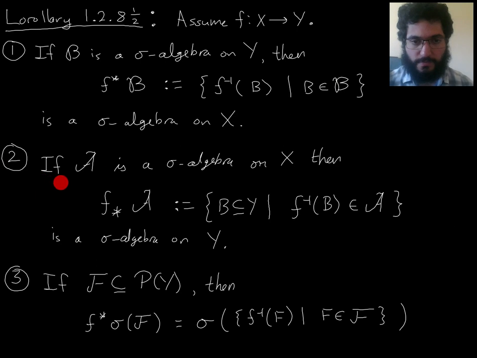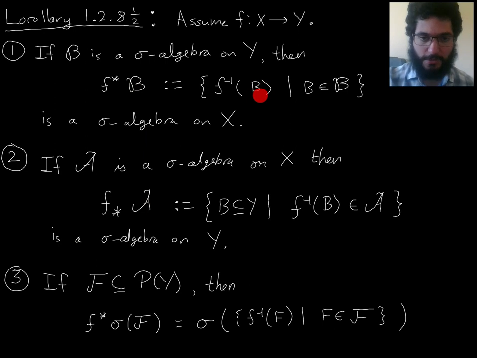Then part two, where I'm calling this one up here the pullback of a sigma algebra on Y, this here I'll call the push forward of a sigma algebra on X. So to pull back a sigma algebra, I took the preimages of all the measurable sets, of all the elements of the sigma algebra.